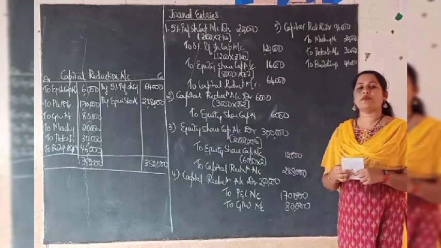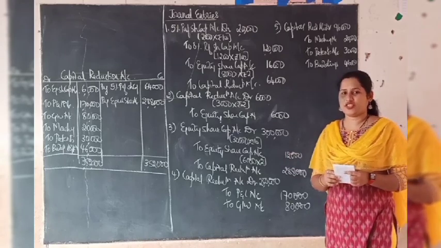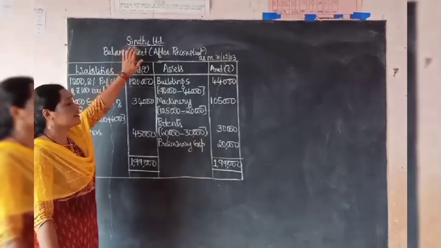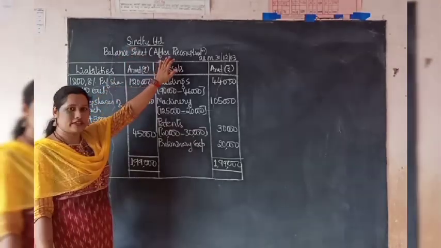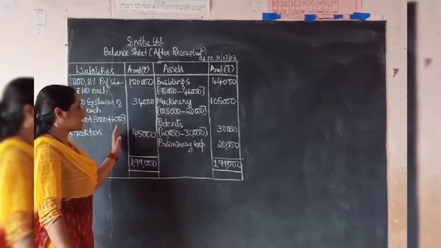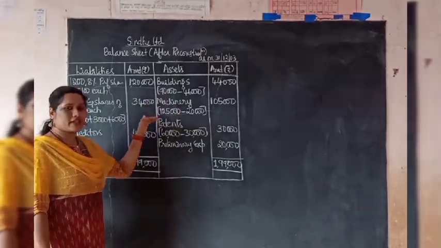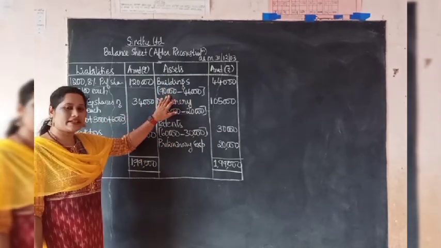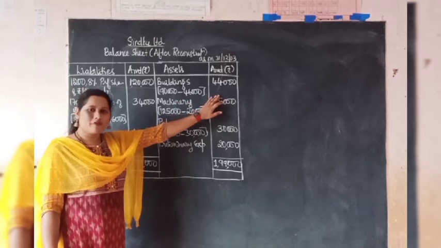And the last requirement in the question is to prepare the balance sheet. So let us prepare the balance sheet. So now coming to the preparation of balance sheet, first as usual we have to write the name of the company on the top, Sindhu Limited, then balance sheet after internal reconstruction as on 31st July 2003. Then while writing the values of assets and liabilities, we have to write after making the adjustment. Coming to the first one, buildings, the book value was 90,000. After deducting the written down value, the remaining balance would be 44,000.